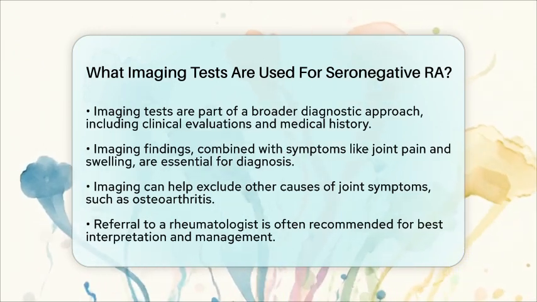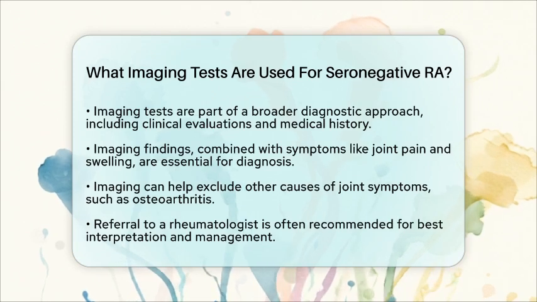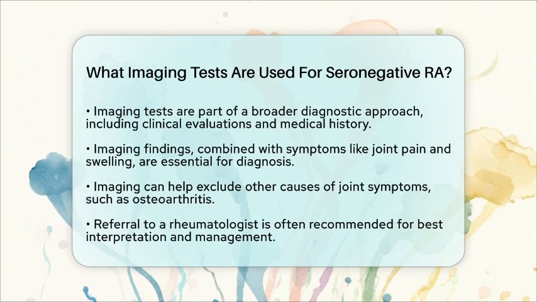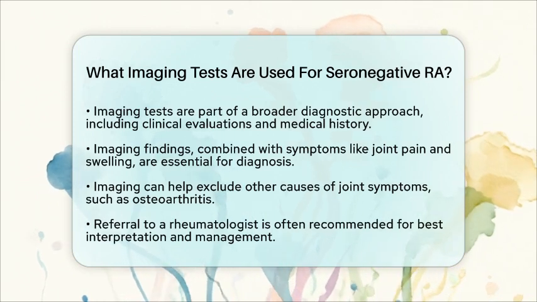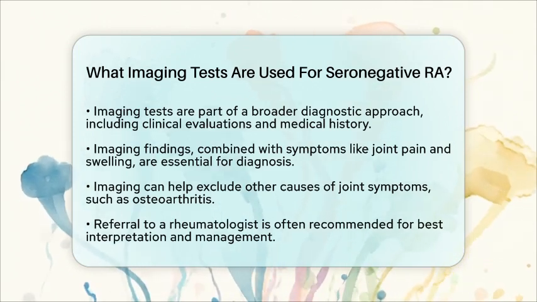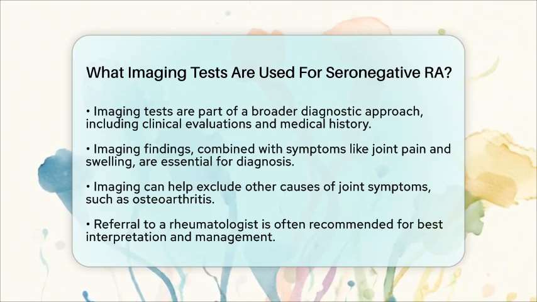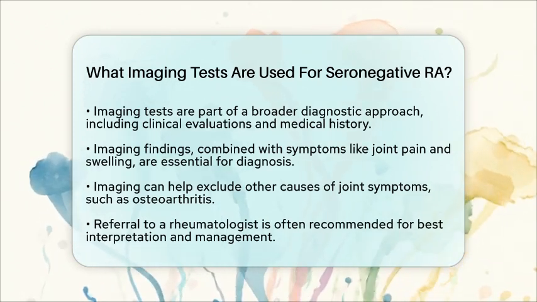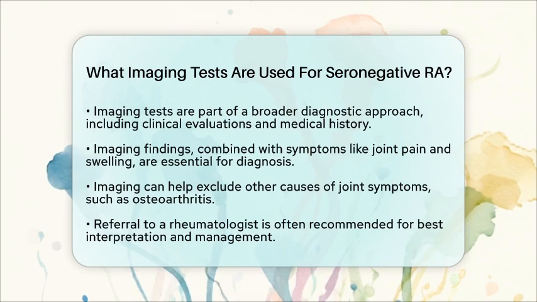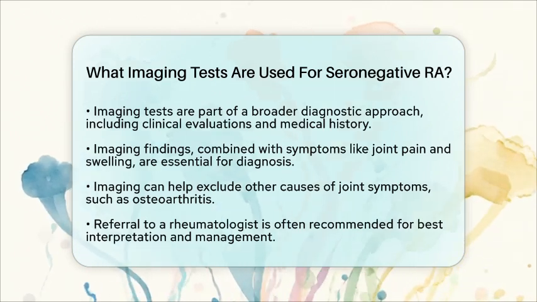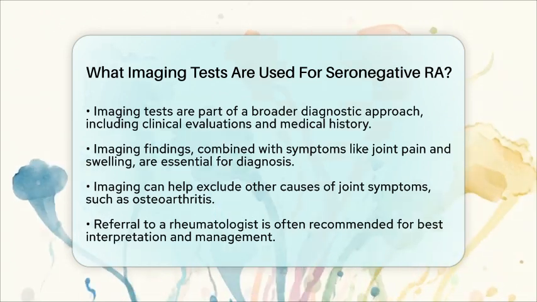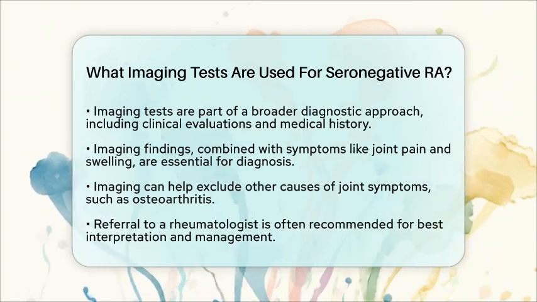In summary, X-rays, ultrasound, including high-frequency ultrasound, and MRI are the primary imaging tests used to detect and monitor seronegative rheumatoid arthritis. Ultrasound and MRI are particularly important for identifying early joint inflammation and damage that X-rays might miss. These imaging modalities help compensate for the absence of serological markers and guide diagnosis and treatment decisions.